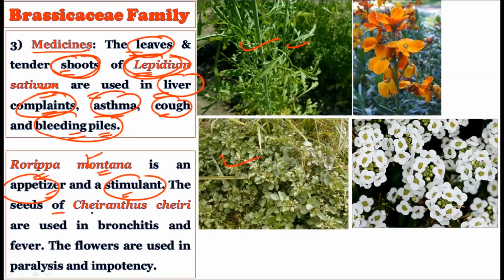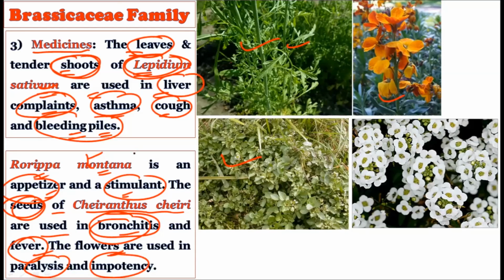And the seeds of Cheiranthus cheiri are used in bronchitis and fever. So whatever seeds are there for this particular Cheiranthus cheiri, we use in case of bronchitis, throat infection, and fever. Right, the flowers are used for paralysis and impotency as well. So for paralysis-like conditions or for impotency, or if infertility is there, we also use the flowers of these plants.